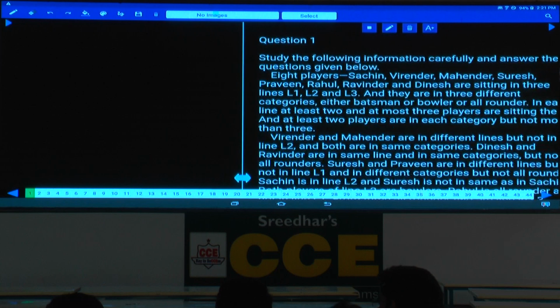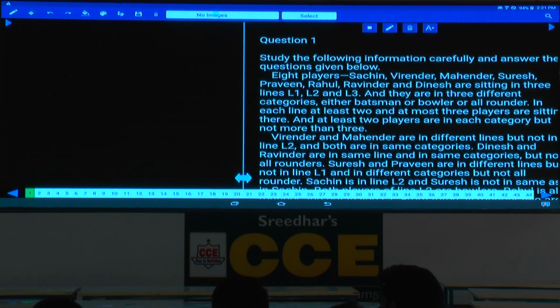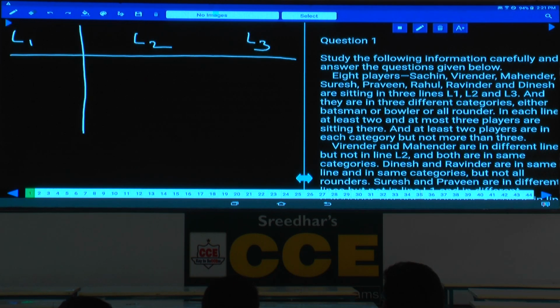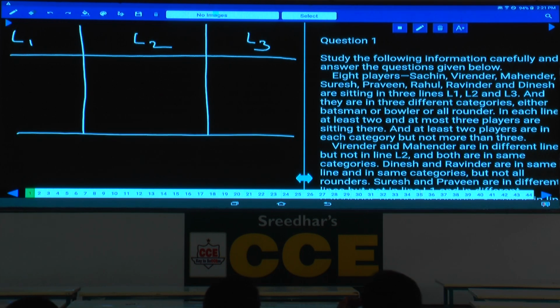Now first let us check out L1, L2 and L3. L1, that is line 1, L2 and L3, isn't it? Hence in total how many? There are 3 lines, and we are representing them like this: L1, L2, L3. Now in these 3 lines, we should determine the person and the category to which he belongs. Done with this?